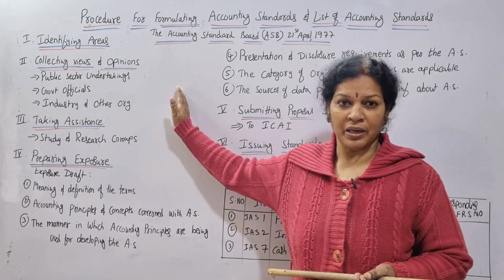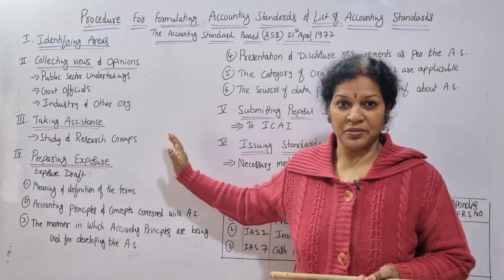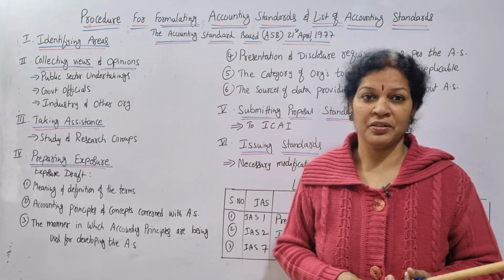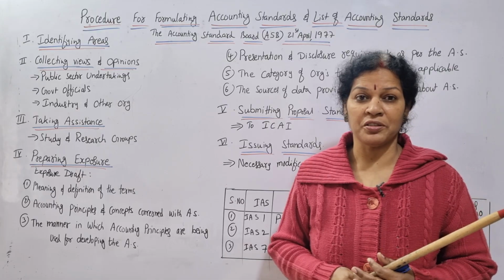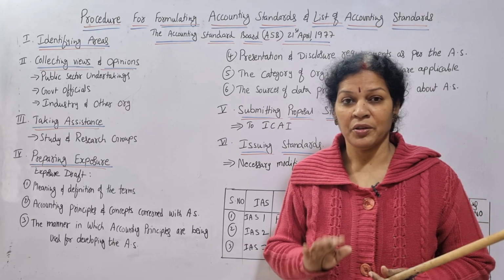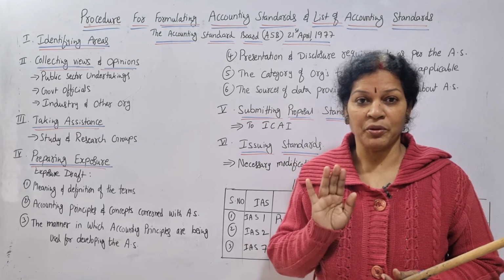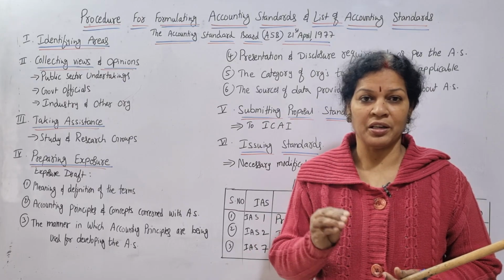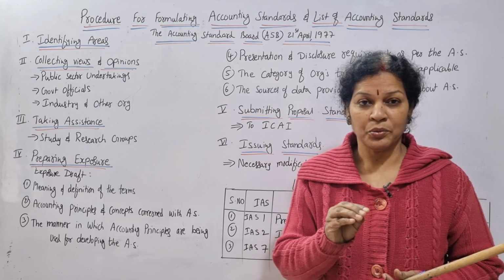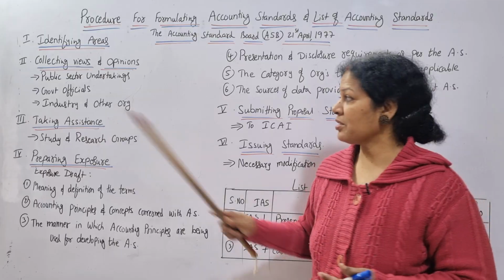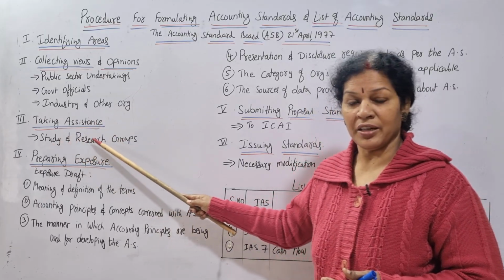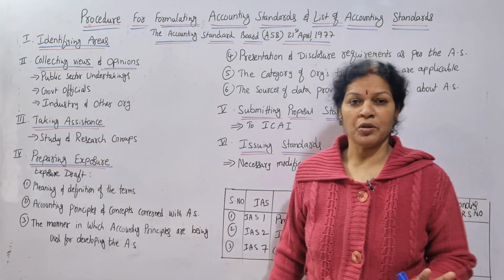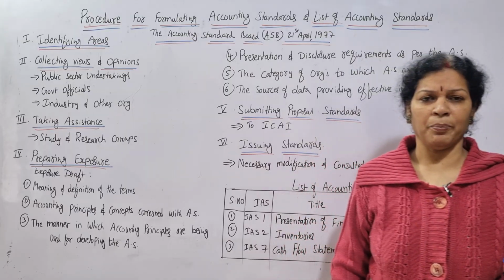Their opinion they have given, but you tell us, shall we implement it? Shall we make some changes? How can we go ahead? You give us information, you tell us. So they take the assistance of the study and research groups. Scholars are there, so they take their help also.